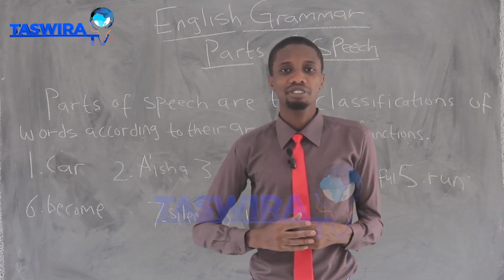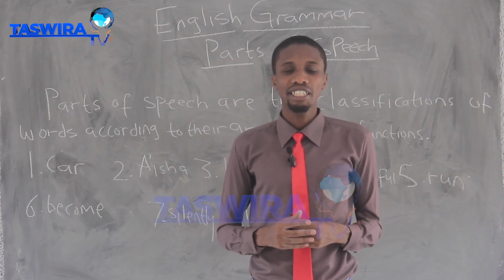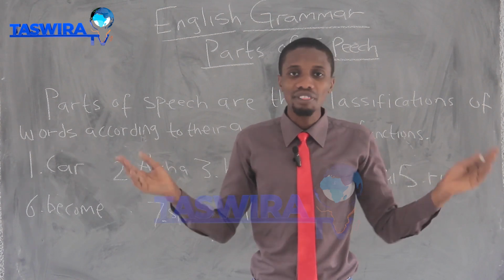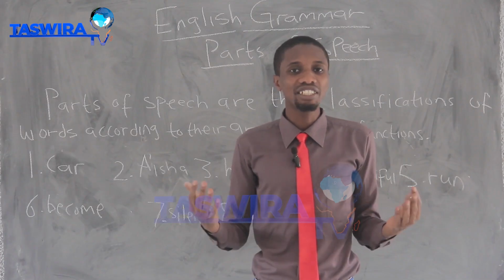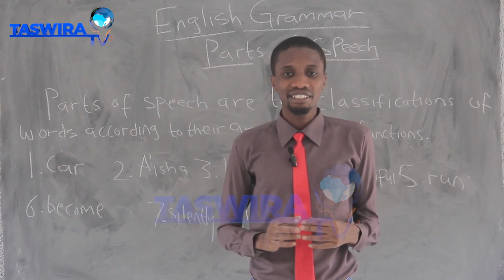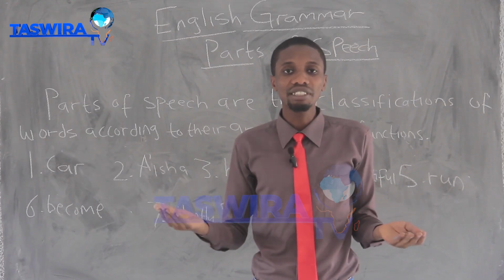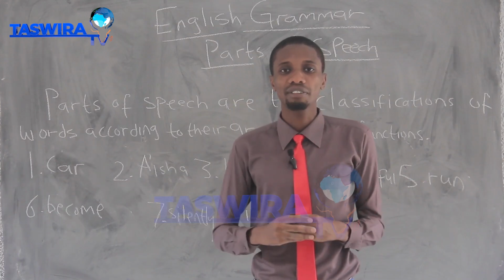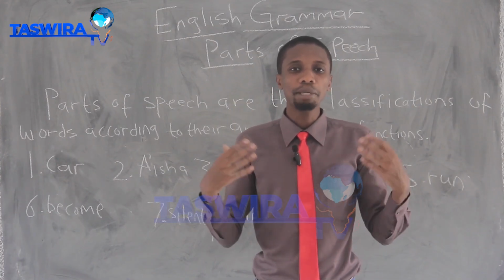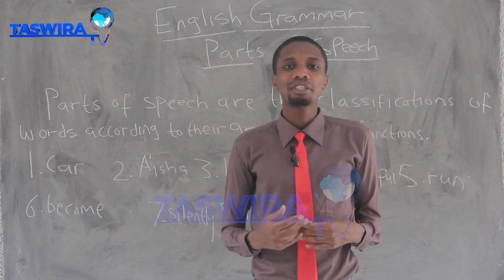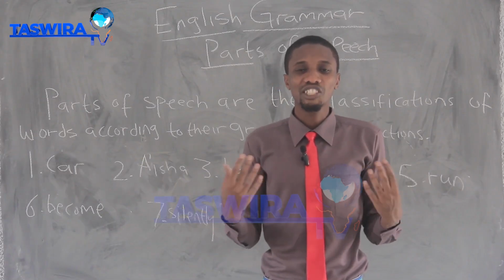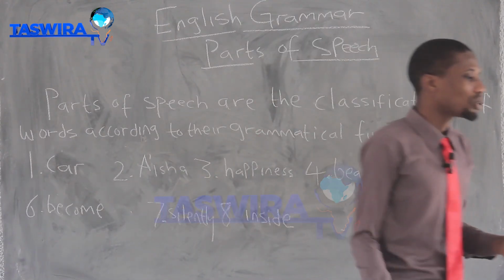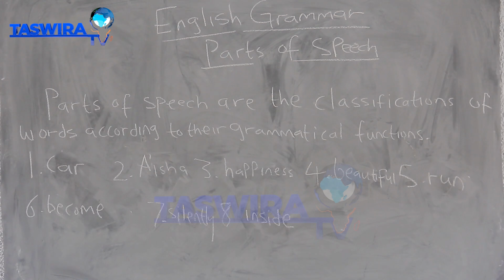So every word that ever exists in English must have its own grammatical function. That is, it must fall under the 8 types of parts of speech we have. It may be a name, or describe a name, or be an action word, or tell position, just like we showed you. So our next topic is going to be types of parts of speech.